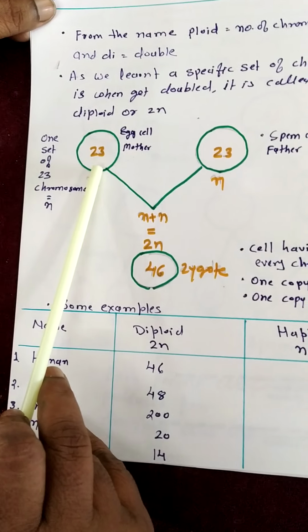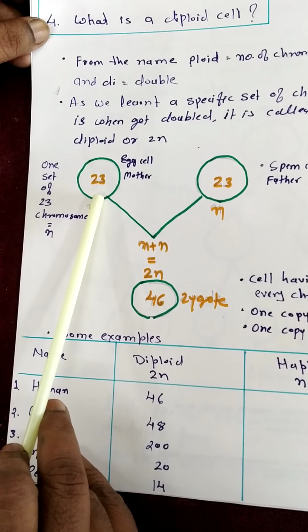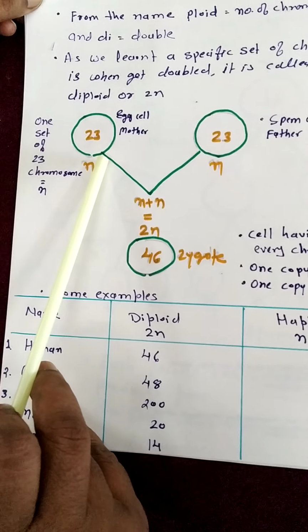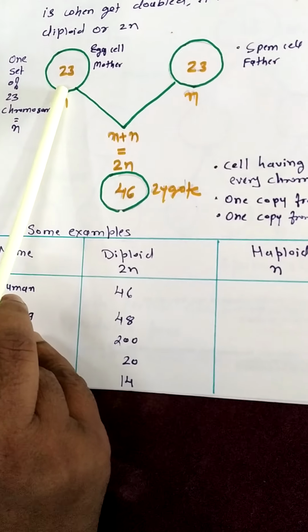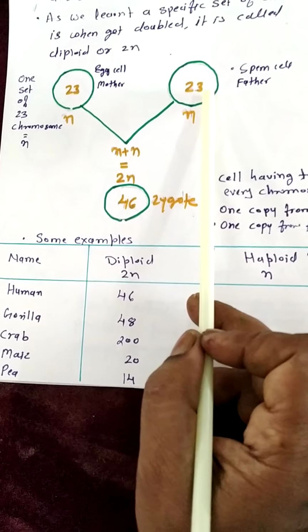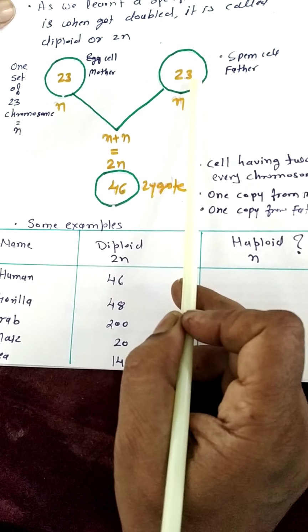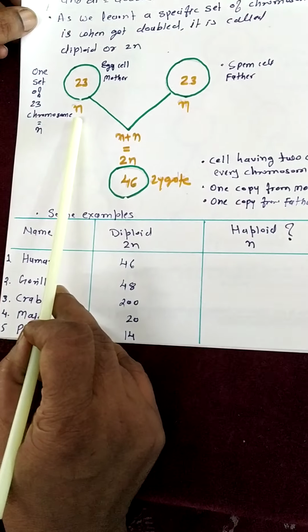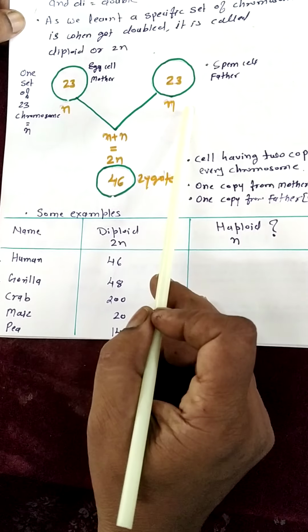One set of chromosomes in a human haploid cell is 23 chromosomes, and these 23 chromosomes are different from each other. So here in the egg cell, one set of chromosomes is 23, and in the sperm cell, one set of chromosomes is also 23, and 23 is the half number of chromosomes, and that's why it is represented by the small letter n, n and n.